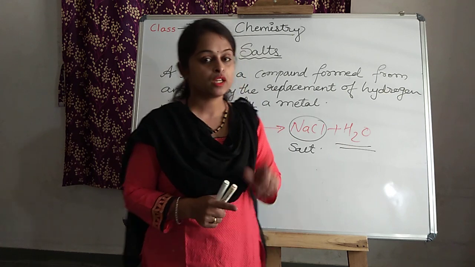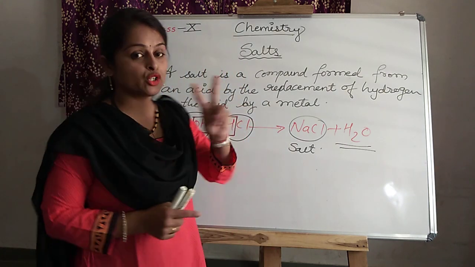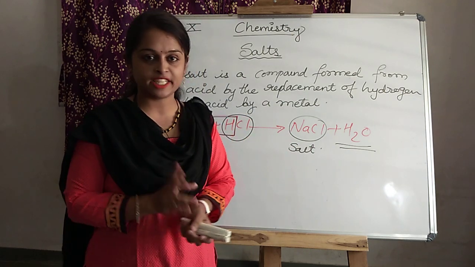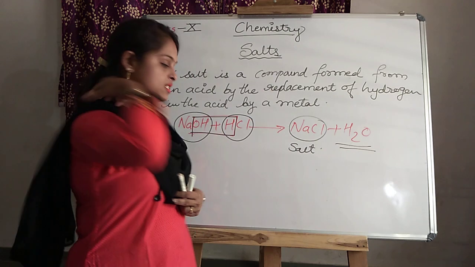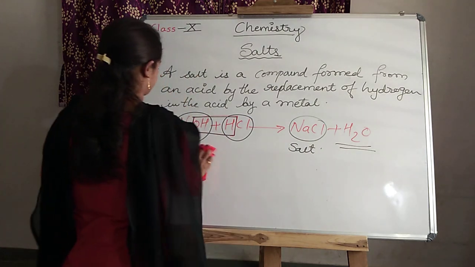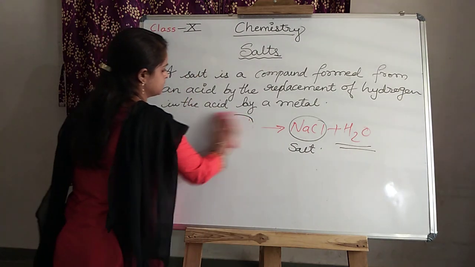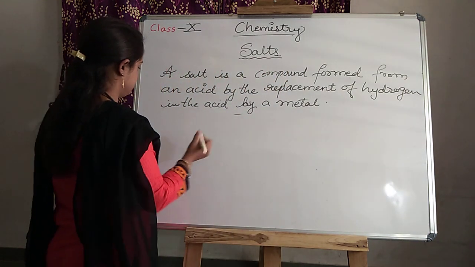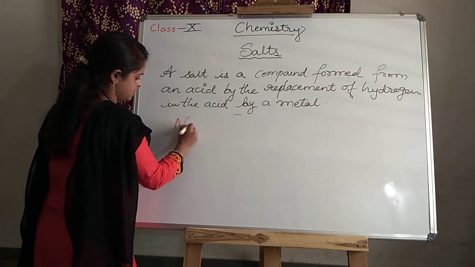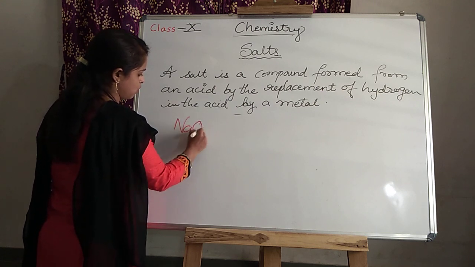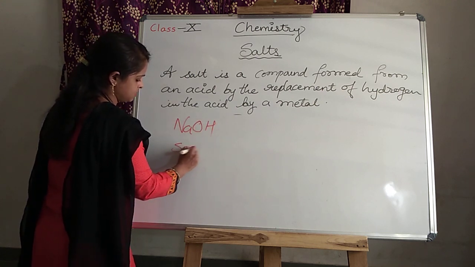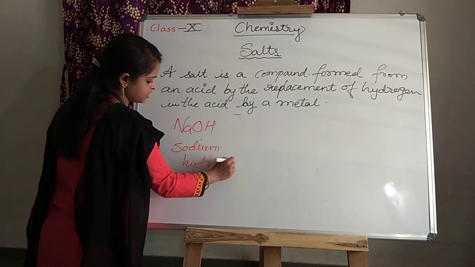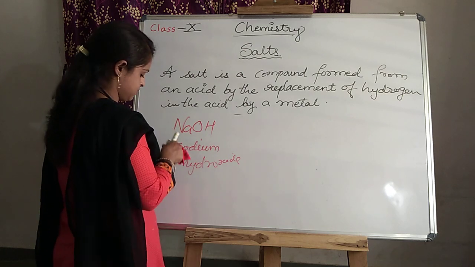Is it clear? Now, salt has two parents. It is derived from the acid and base. So automatically it has two parents. See how the two parents are there. Again we will take the same example. See, NaOH. This is sodium hydroxide. Okay. And sodium hydroxide is nothing but a base.